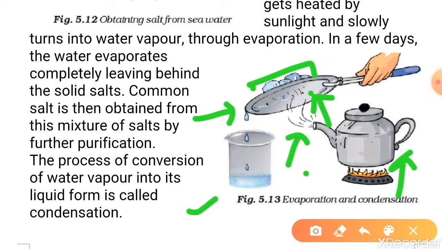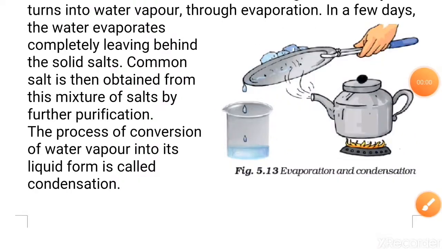In the process of formation of clouds, these two processes happen simultaneously. Firstly, the water from all the water bodies gets evaporated and the water vapor rises up in the atmosphere, where it gets condensed and forms clouds. When the clouds become heavy and are not able to hold the water, at that time it rains.